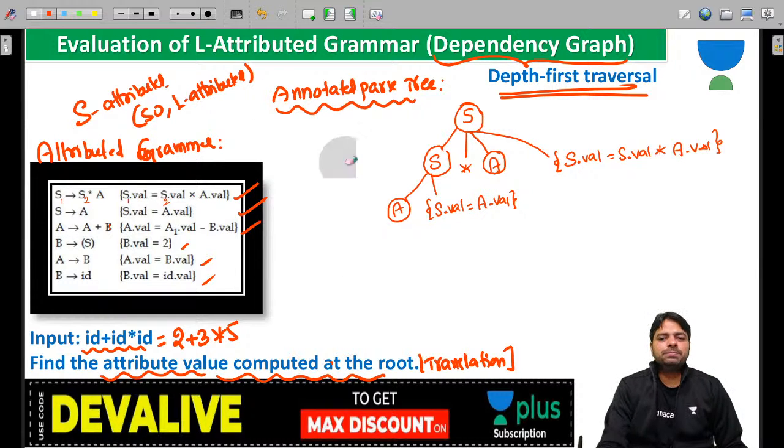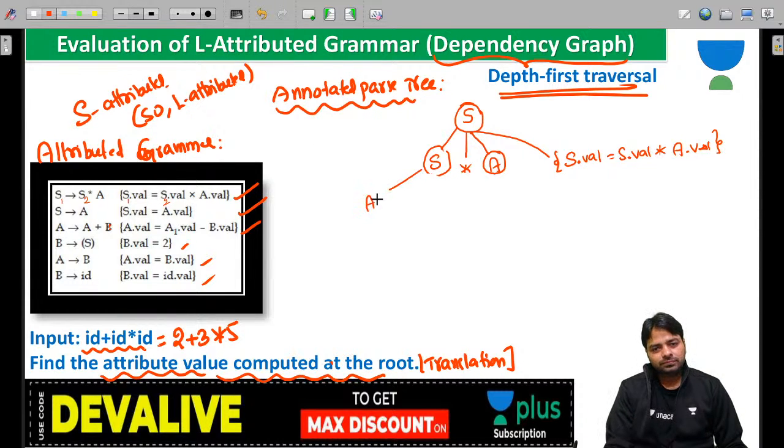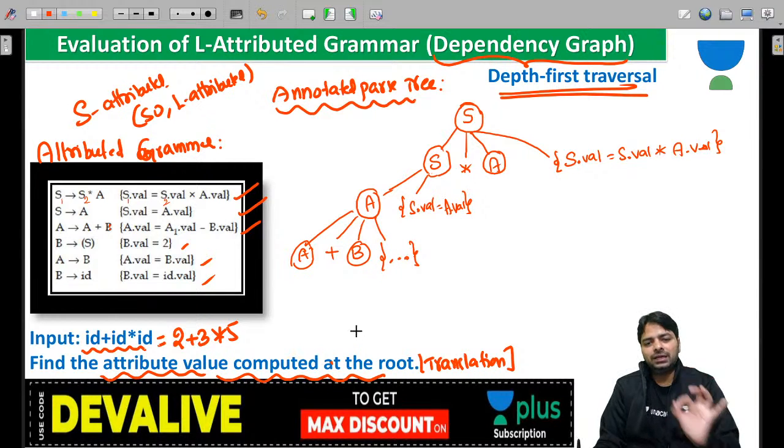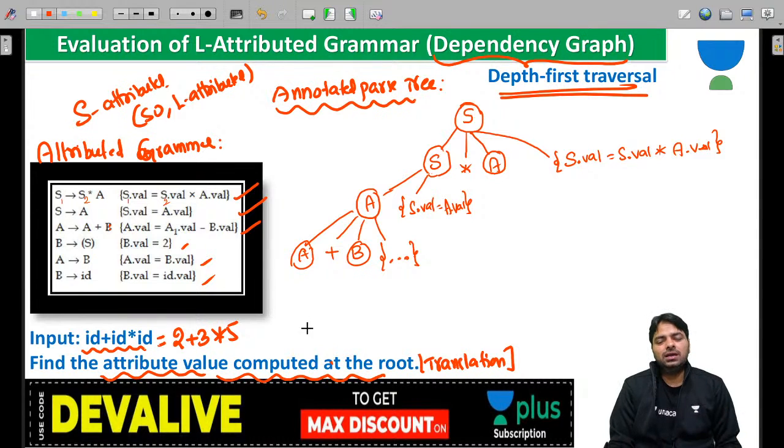I need some space here, so I just need a gap. S dot value, you can simply write A dot value, and for A, I want A plus B. You know the rule, so I'm just keeping three dots to avoid using more space.